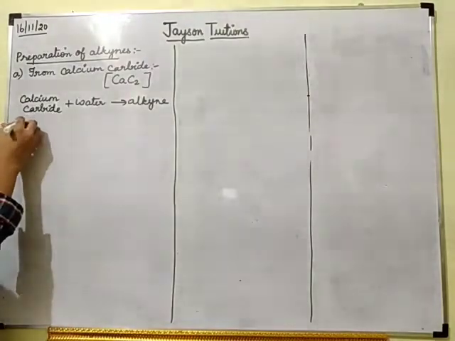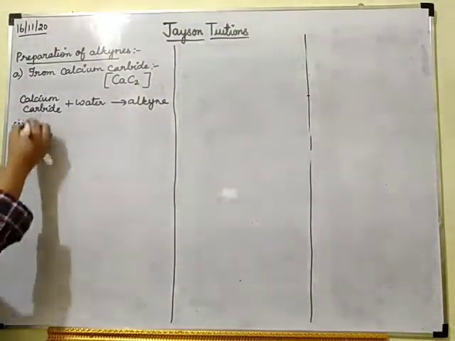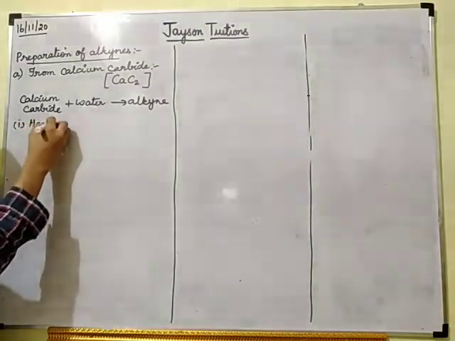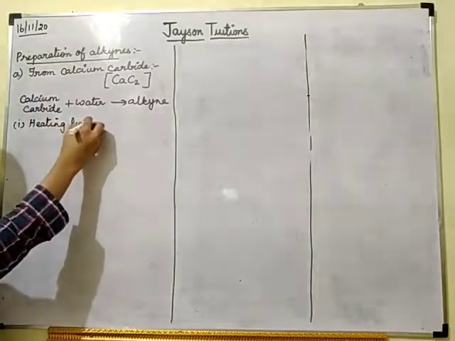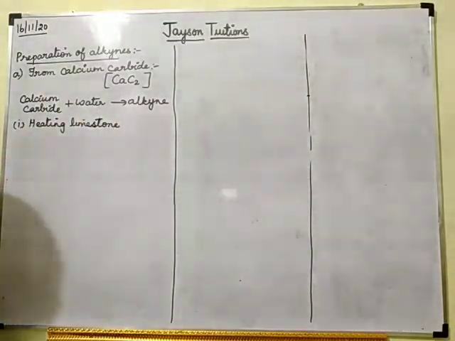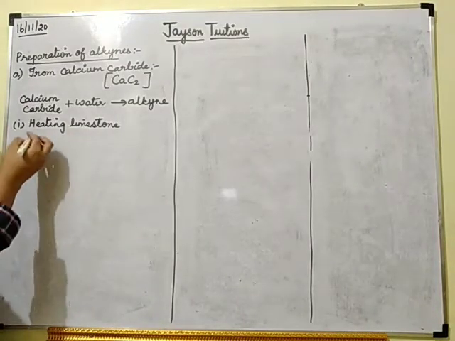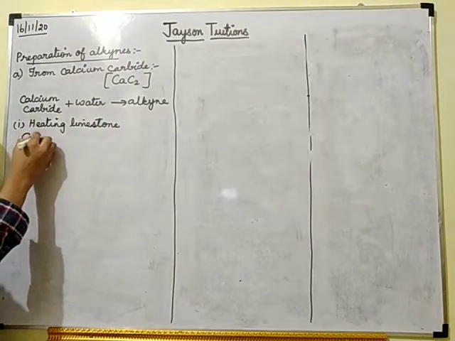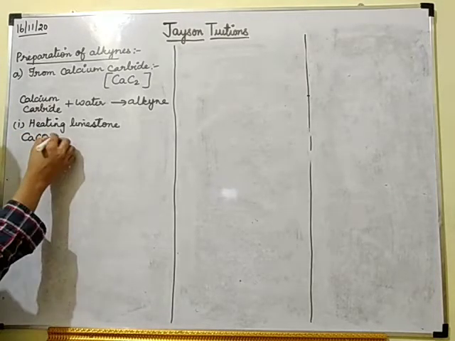So this involves 3 steps. First step is heating limestone. So limestone, what is the formula for limestone? CaCO3. Calcium carbonate is the formula for limestone.